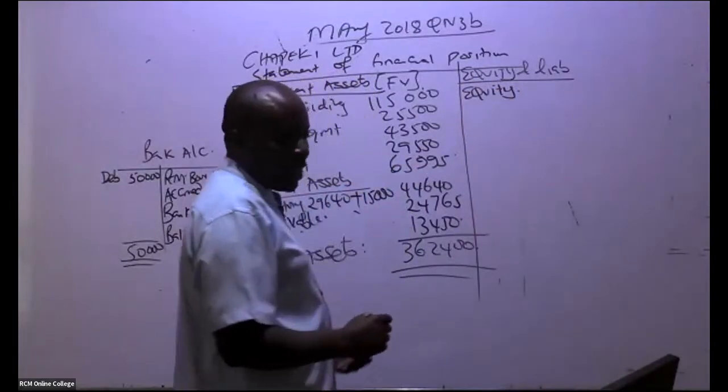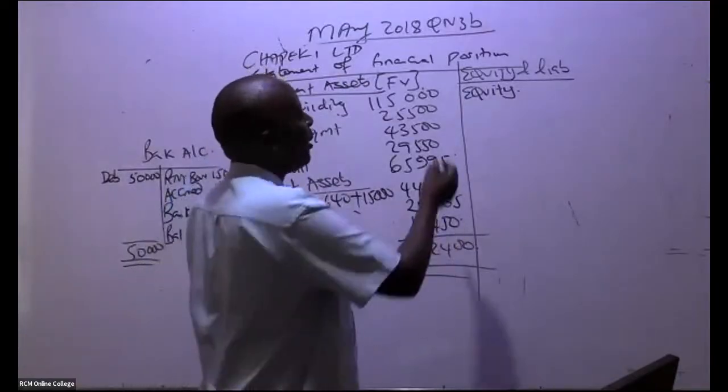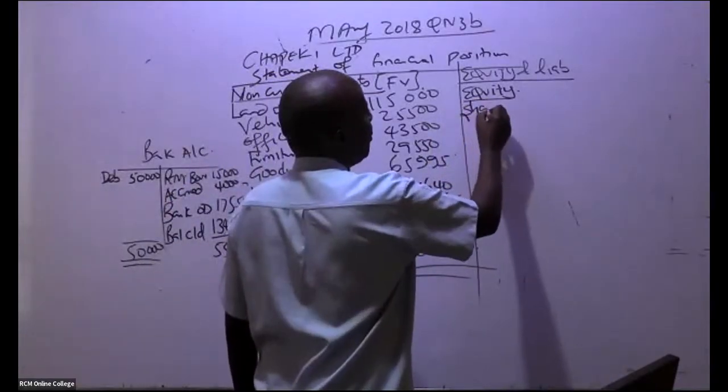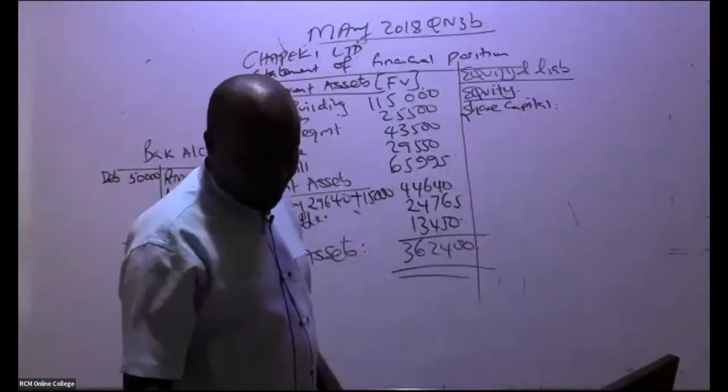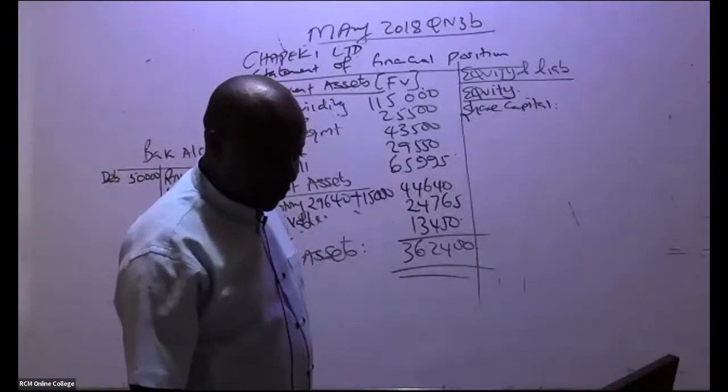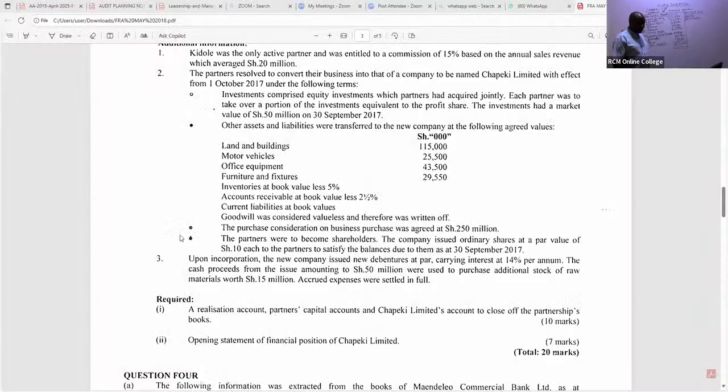So equity, what do we have there? Share capital. So equity, go to note number 3. Note number 3, they told us something about this share capital, that we never paid the partners. The purchase consideration was not cash. We are told here, note number 2 actually. The partners resolved to convert their business into that of a company to be named BLL Limited with effect from 1st October 2017.